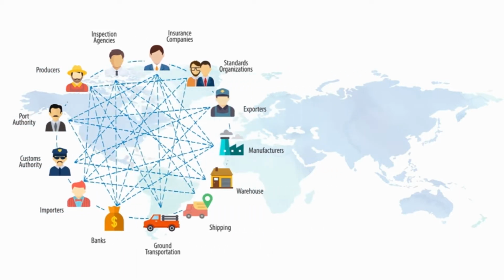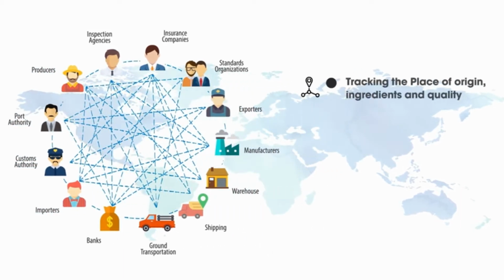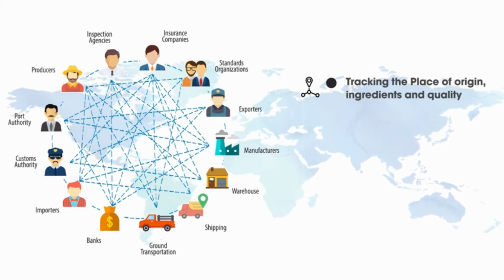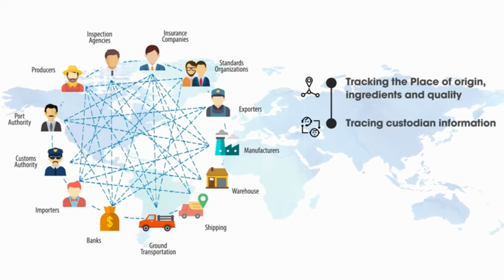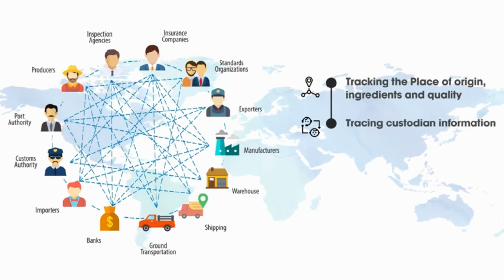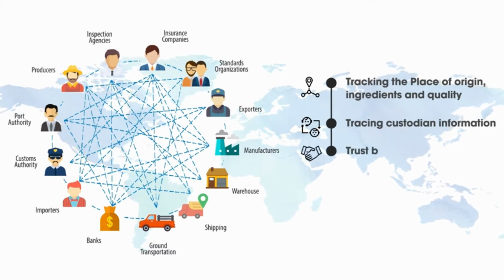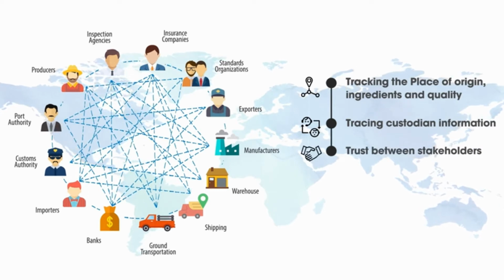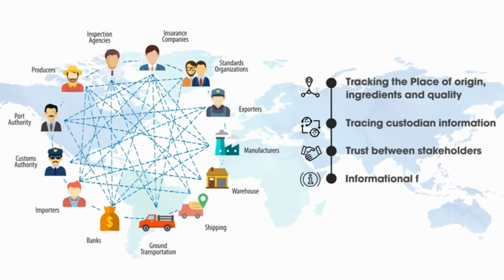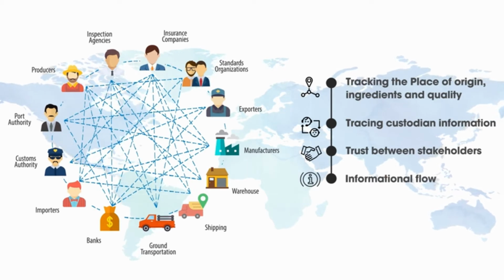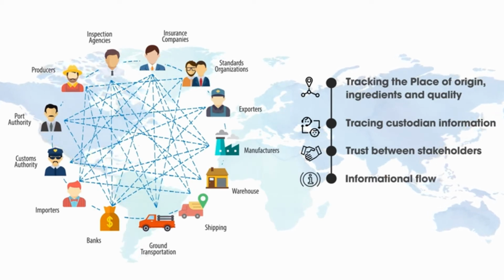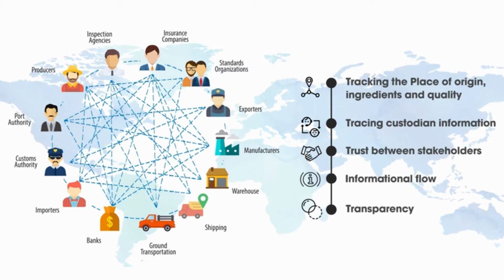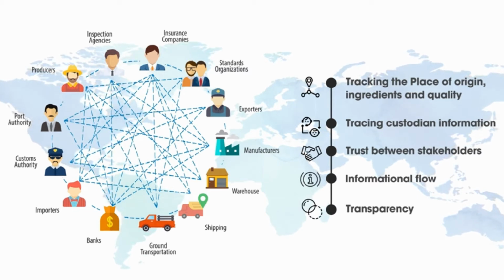Importers find it difficult to track provenance to understand the place of origin and quality of the imported produce. As the produce moves between multiple stakeholders, the ownership or custodian information becomes difficult to trace. Centralized bodies, especially private agencies that certify crop produce, may not be trusted by international importers. Information flow between stakeholders is sequential, leading to potential delays in downstream decision-making. Overall, stakeholders lack transparency in this process and lose track of relevant transactions.